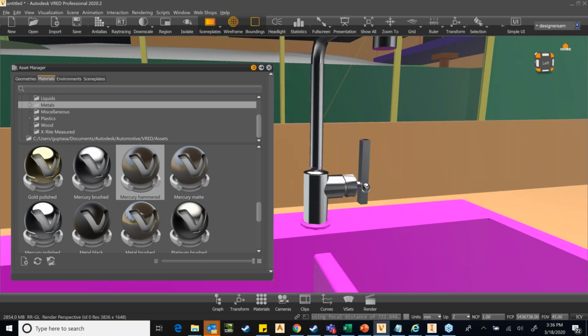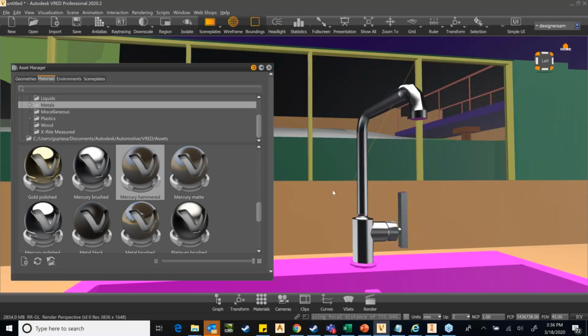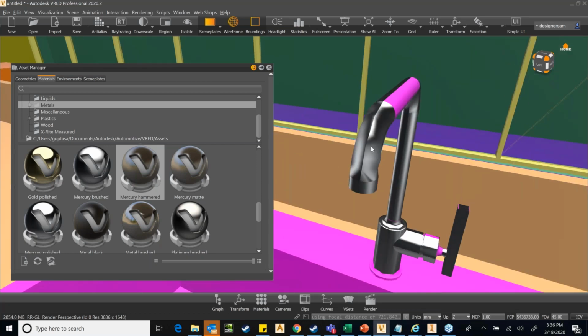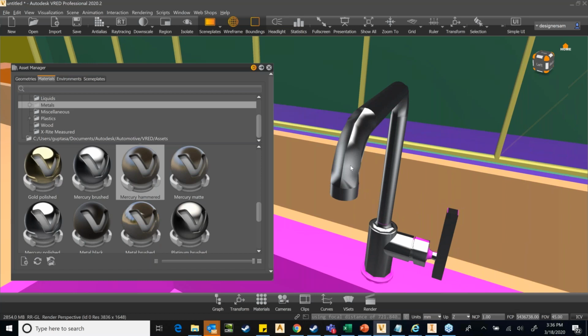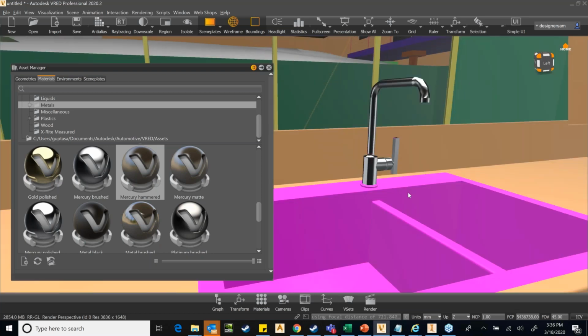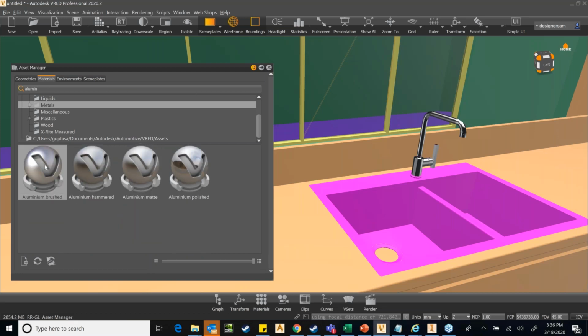so if you are interested, you can practice it later. Okay, so you can see that I have given this, and this aberration that you see is because of the data. It is not because of the visualization. Okay. Now I have to provide the material for this. So I'll just hunt for aluminum. So I have brushed aluminum. Let us see how the brushed aluminum looks. So I think this is okay. Brushed aluminum. It's pretty neat.